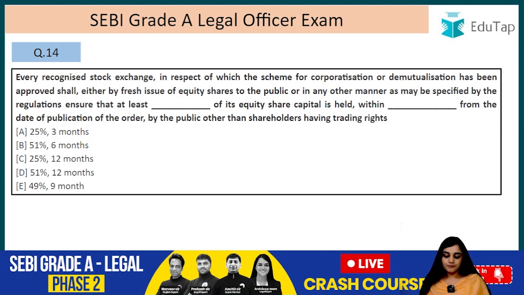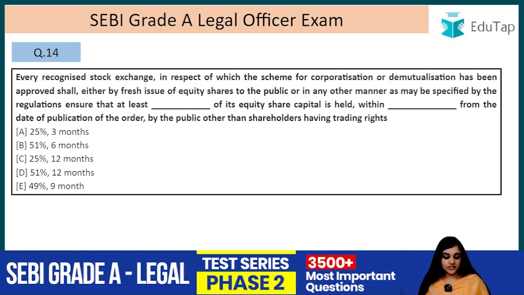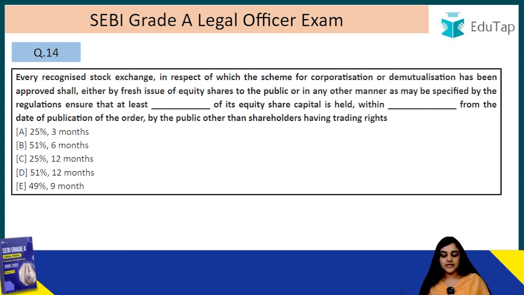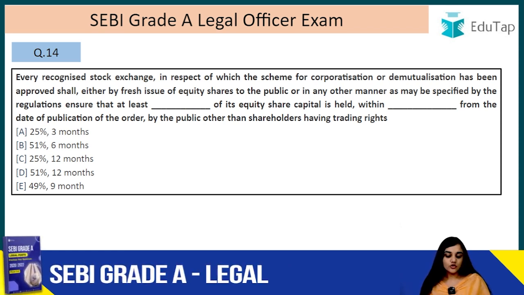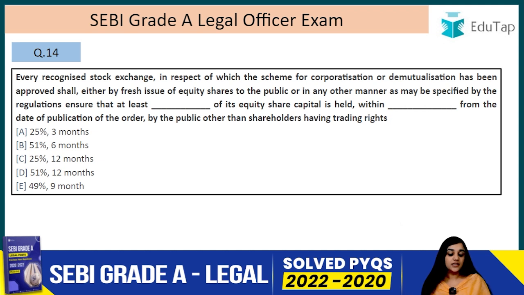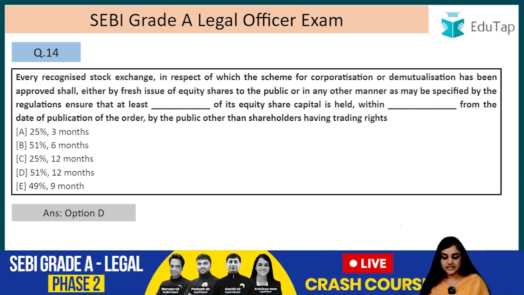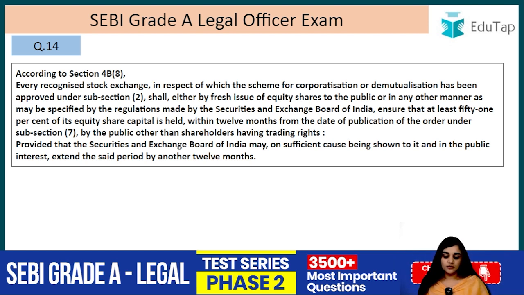Question number 14. Every recognized stock exchange in respect of which the scheme for compensation or demutualization has been approved shall, either by fresh issue of equity share to the public or in any other manner as may be specified by the regulations, ensure that at least dash of its equity share capital is held within dash from the day of publication of order by the public other than shareholders having trading rights. So the answer to this question is D. So this is section 4B clause 8.